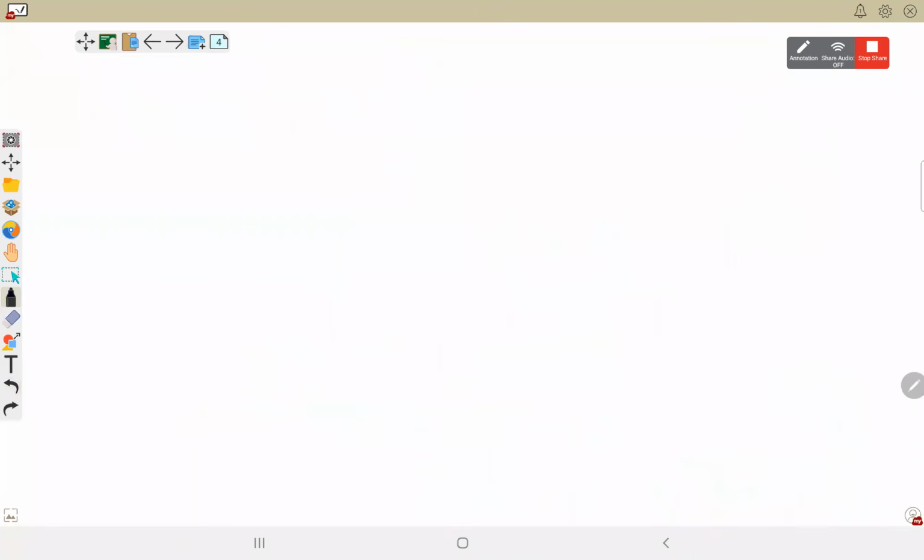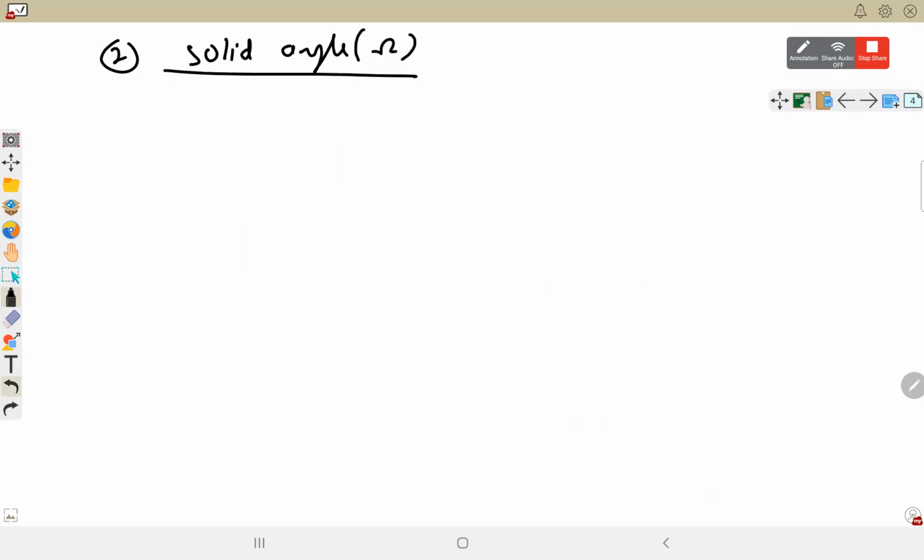Solid angle means the angle formed by an area to a certain point. हम किसी भी area को हर तरफ से join कर लें to a certain point. This is an area. Each point of this area is joined to a certain point. So with the point, the angle that is formed by an area to a certain point.